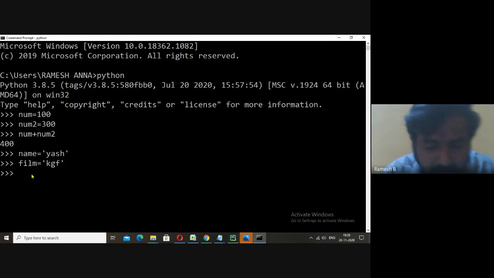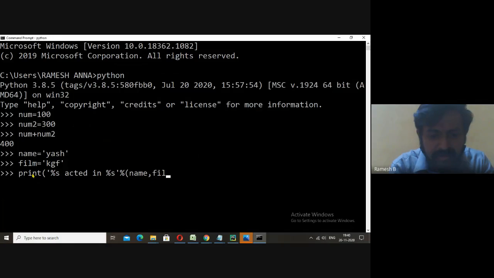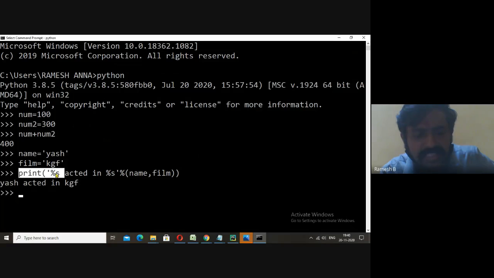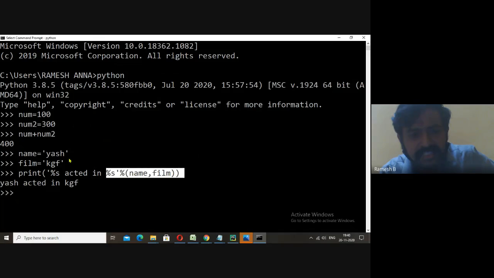How to do that? We'll be using print. Here we can write percentage s acted in percentage s. You close this, you use the format specifier, you give brackets, you give name comma film. So this percentage s is replaced with the name, and this percentage s is replaced with KGF.